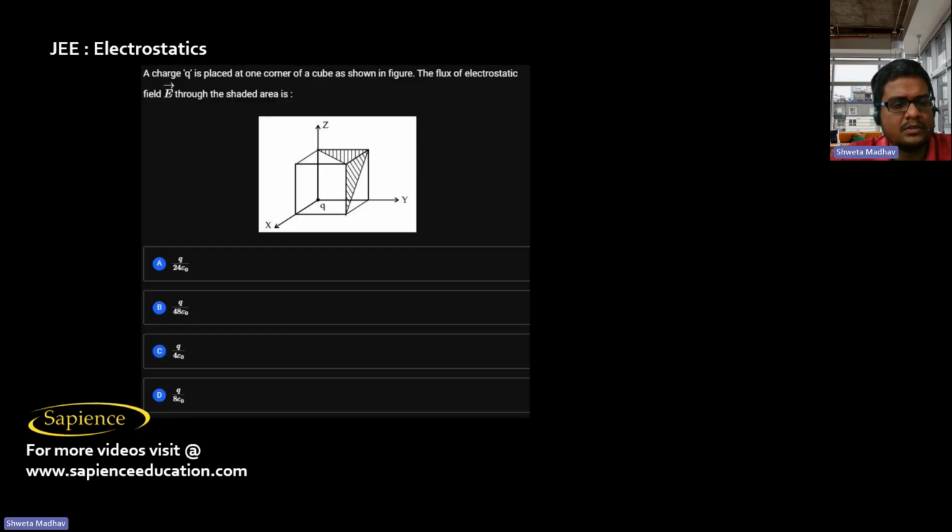And here it is told charge Q is placed at one corner of the cube as shown in the figure. The flux of the electrostatic field E through the shaded area is.